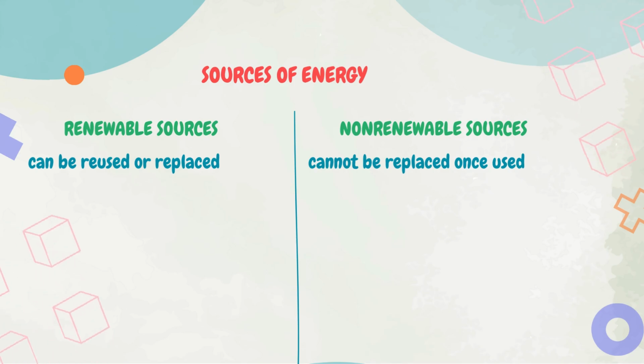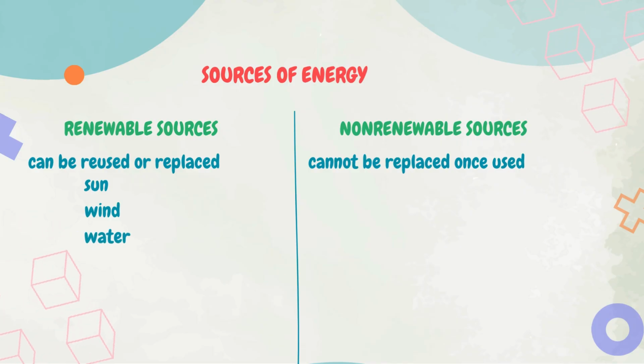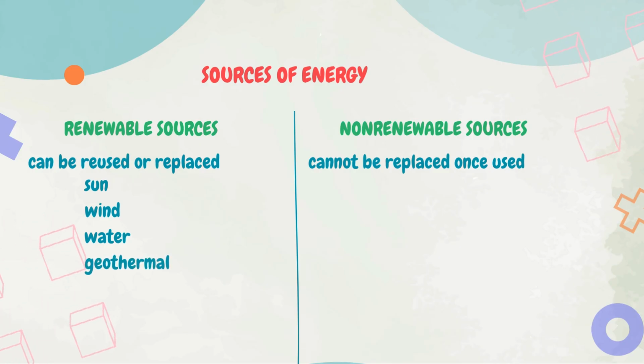Examples of renewable sources include the sun, which radiates thermal and radiant energy; the wind, which can be used to generate electricity by converting the kinetic energy of the wind into electrical energy; water, which can be used to generate electricity by the conversion of the potential energy of water into kinetic energy and then to electrical energy; geothermal, which is the heat energy stored inside the earth and can be used to produce electrical energy; and biomass, which is energy from organic materials. It can be used to generate electricity by the conversion of chemical energy stored in these materials.